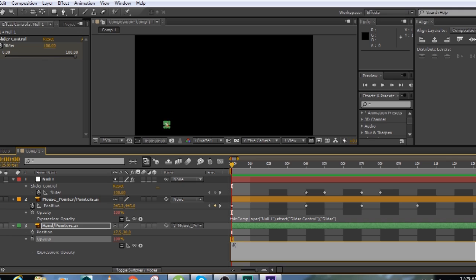So if, within brackets, I'm going to reference the slider control here. So slider control, okay, and if the slider control is 0, then the opacity of this hand pointer should be 100.